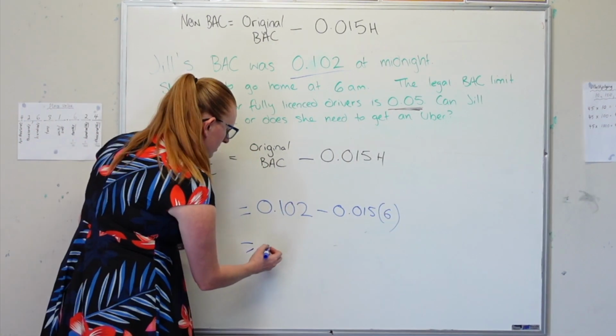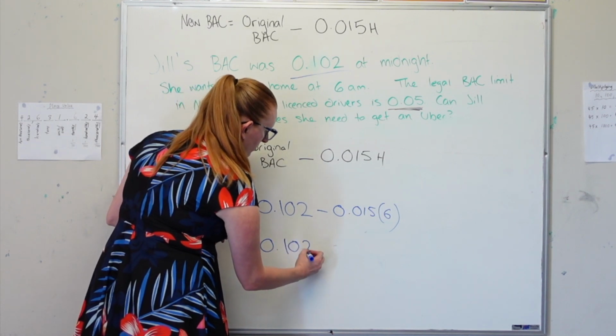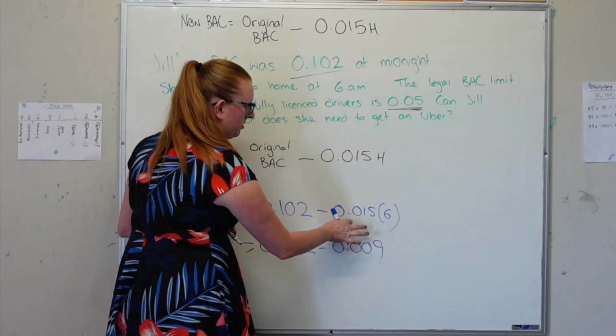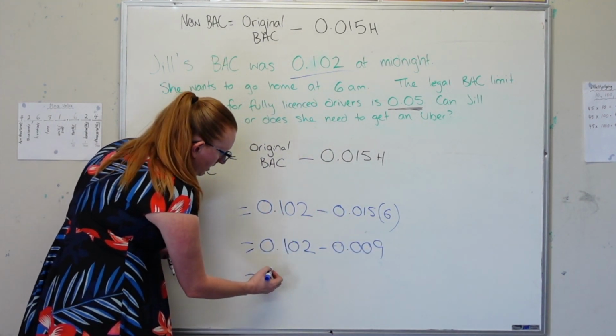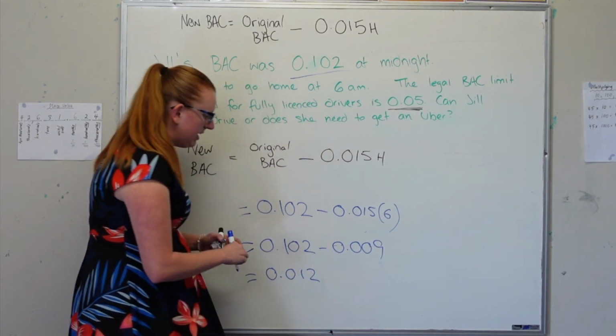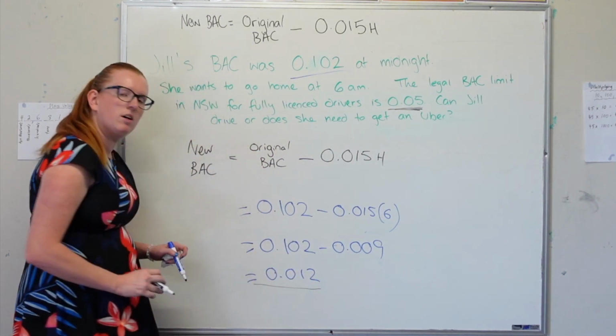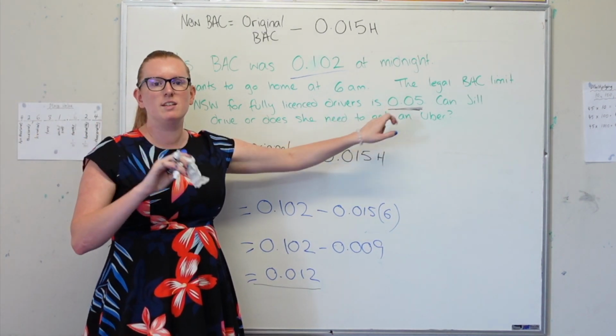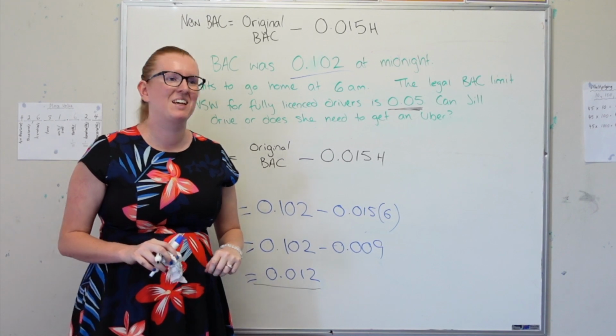So 0.102 minus 0.09, which is what you get when you multiply those two together. And that will end up giving us 0.012. Okay, so is this blood alcohol content level lower than the legal limit? Yes, it is. Jill is safe to get behind the wheel of a car.